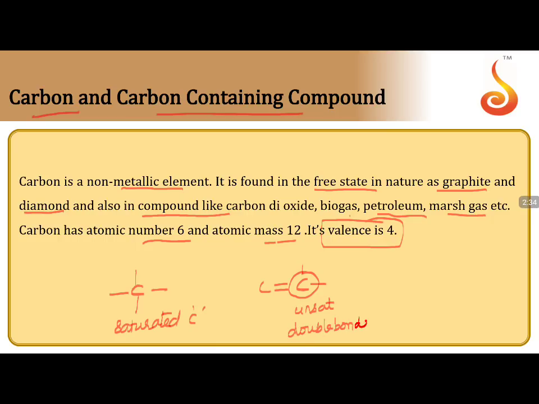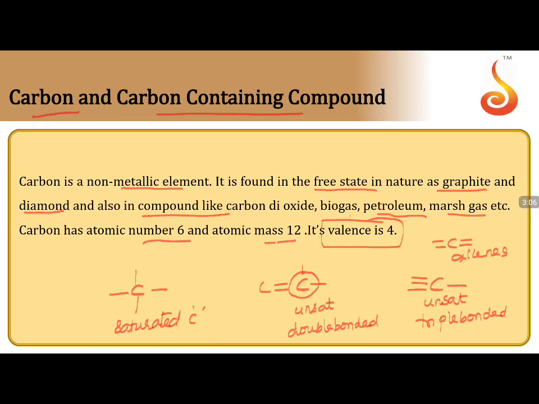I can also say carbon can exist with C, which is an unsaturated carbon, which can be a triple bonded carbon. There is another possibility as well. This can have double bonds on both sides. This is also unsaturated, but this can be accumulated dienes, or allenes, we call allenes.